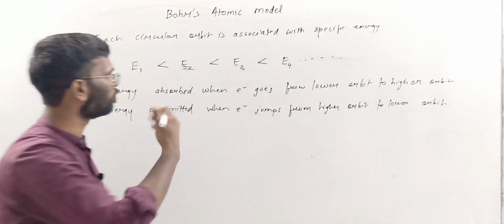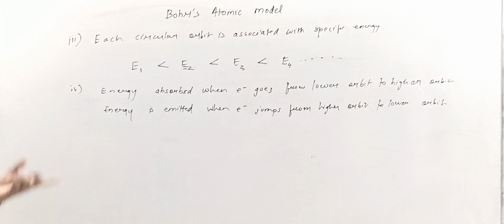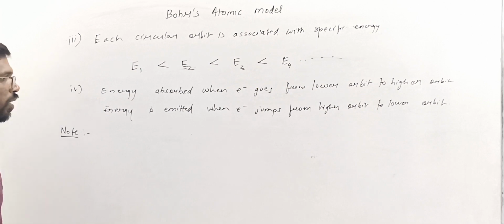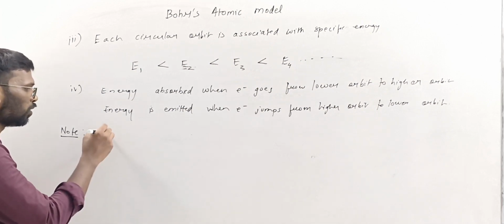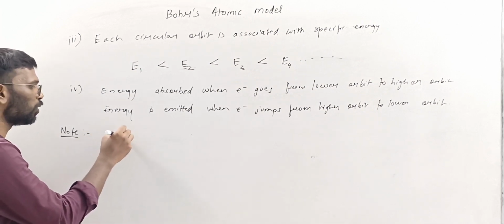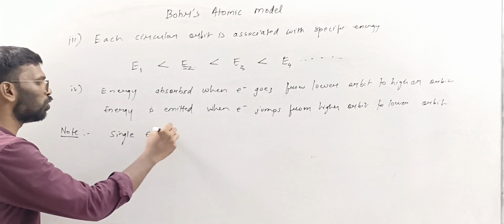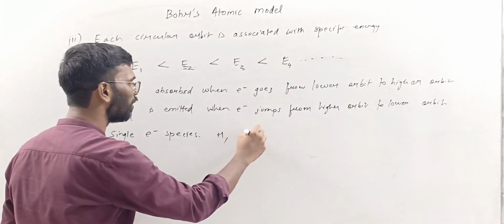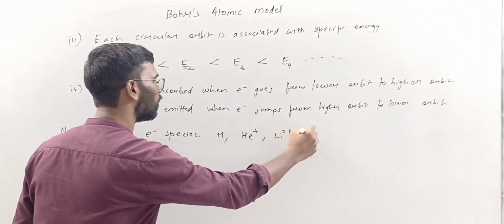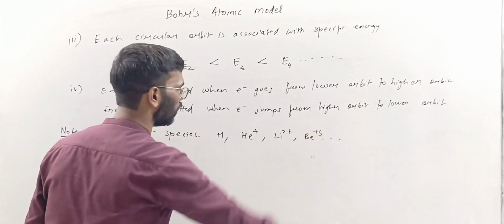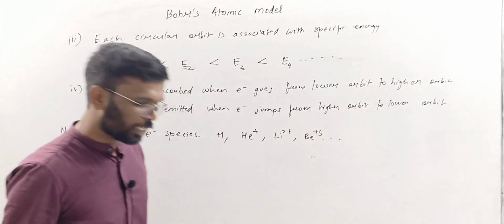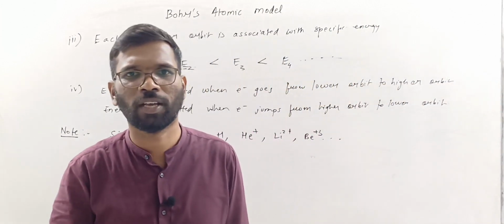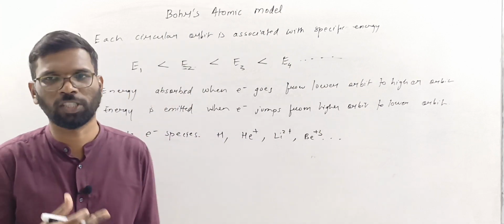Okay, these are the main postulates of Bohr's model. An important note: Bohr's model of the atom was for single electron species, like hydrogen, helium plus, lithium 2 plus, beryllium 3 plus. This model was successfully explained for single electron species. For multi-electron species, it was a failure.